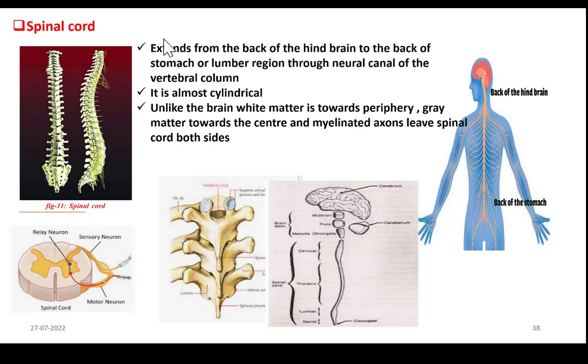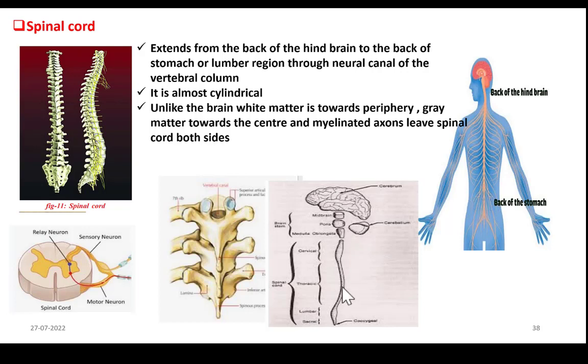Now see the points. Spinal cord extends from back of the hindbrain to the back of the stomach. We can call that back of the stomach region as lumbar region. So it runs from hindbrain until the back of stomach through a canal, neural canal of vertebral column. So vertebral column has a canal called neural canal and through this canal our spinal cord runs. It runs from hindbrain until the back of the stomach, that is lumbar region.